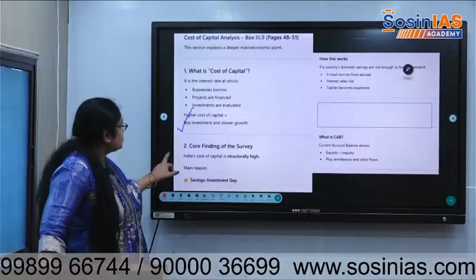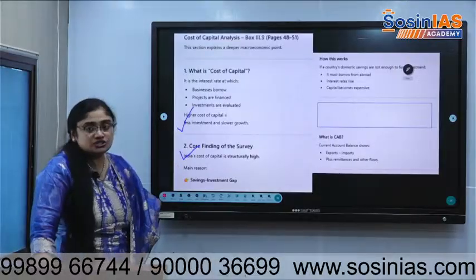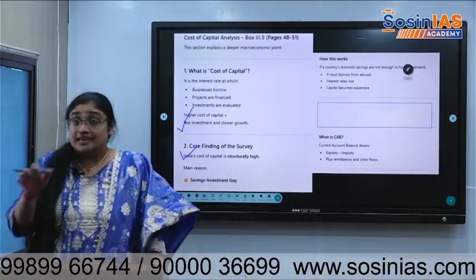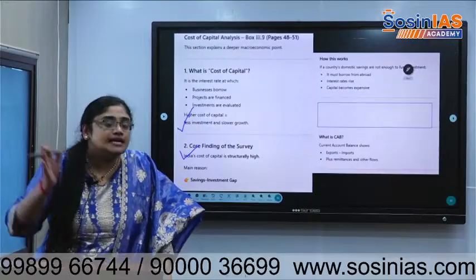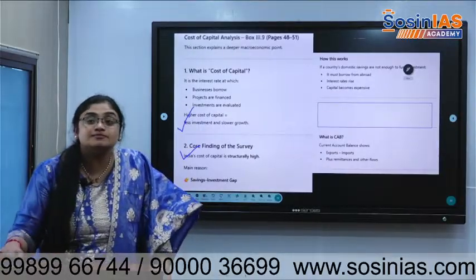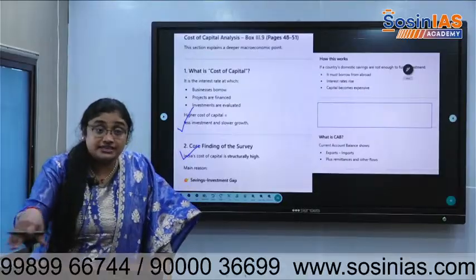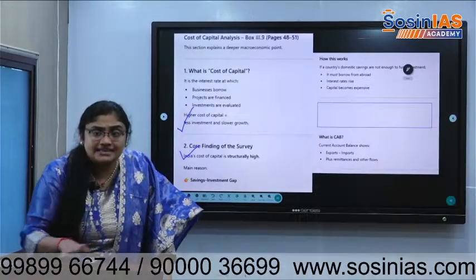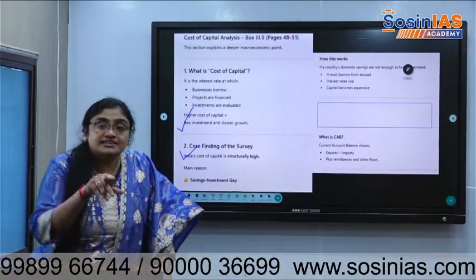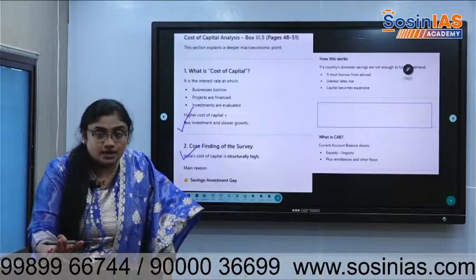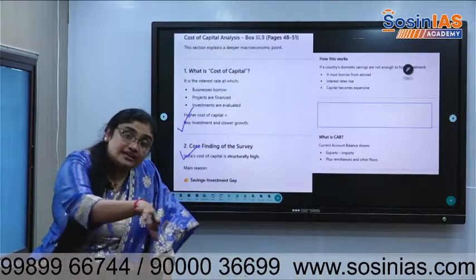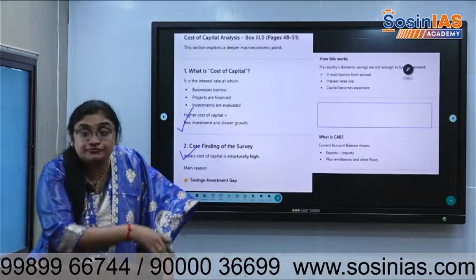Okay. So India's cost of capital is structurally high. See, we are not talking in comparison with other countries. In comparison with other countries, it might be less if we say, but we need to see the size of the country, the size of the economy, there are many things. Structurally within the country, the cost is high compared to the cost at which we gave loans before.